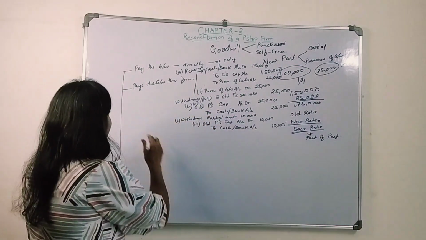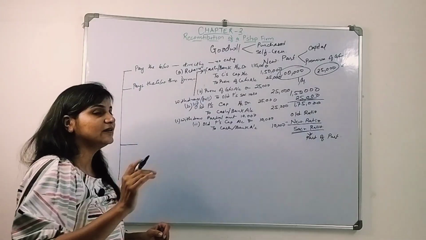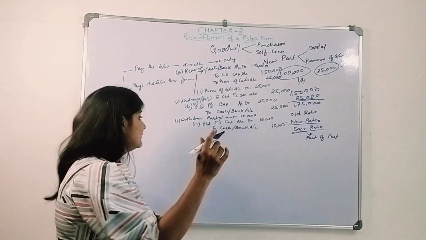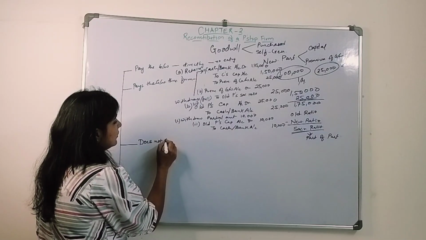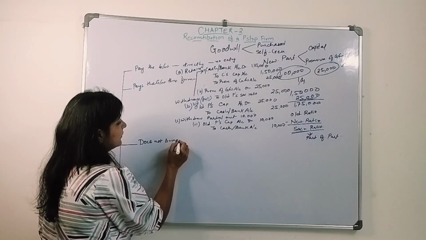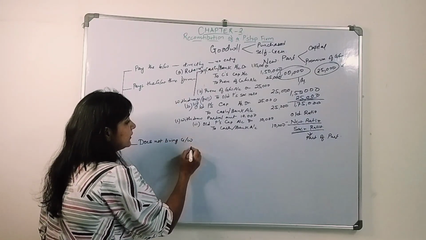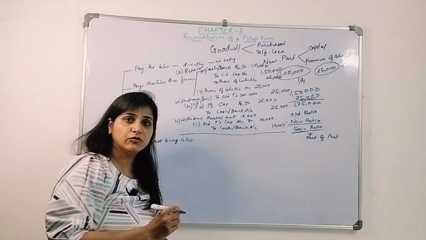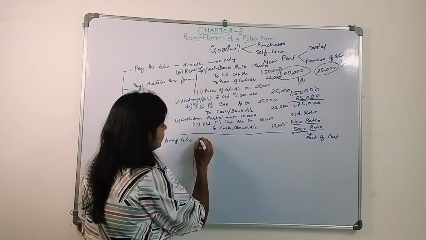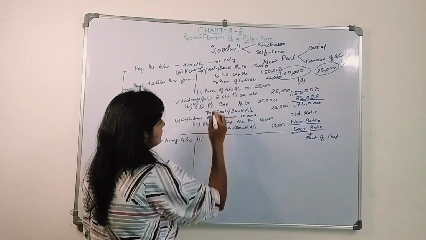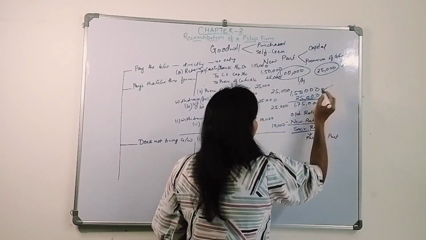It's not necessary that he brings in goodwill. Sometimes he does not bring goodwill. If he does not bring goodwill, what could be the case? First, he brings in the capital amount 1,50,000.